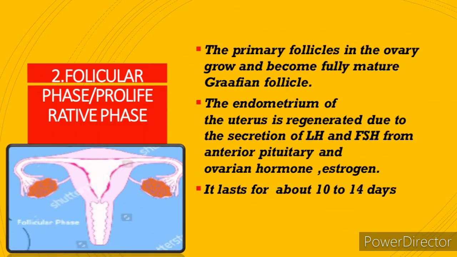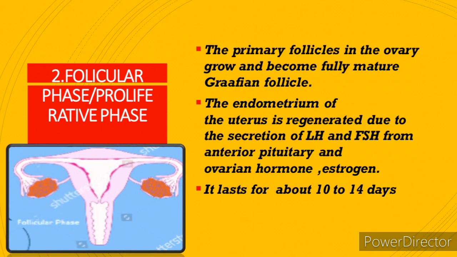And the next phase is the follicular phase or proliferative phase. What happens in this phase? The primary follicles in the ovary grow and become mature Graafian follicle. What happens to the endometrium now? The endometrium of the uterus is regenerated due to the secretion of LH and FSH. LH is luteinizing hormone and FSH is follicle stimulating hormone from anterior pituitary and ovarian hormone estrogen. It lasts for about 10 to 14 days.